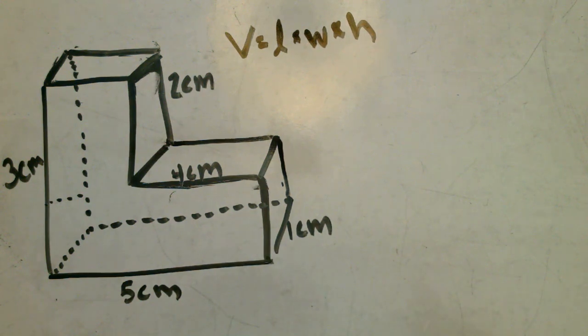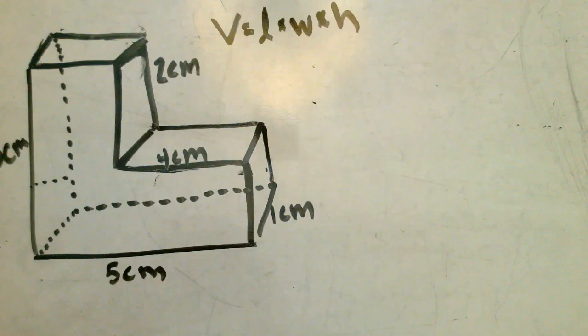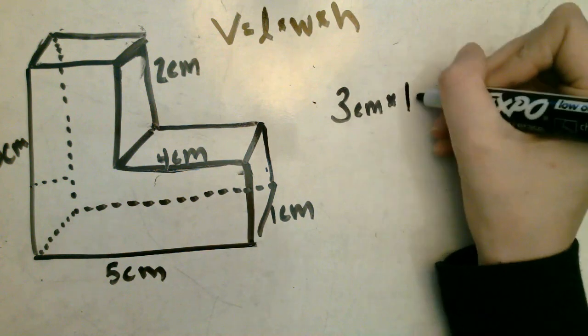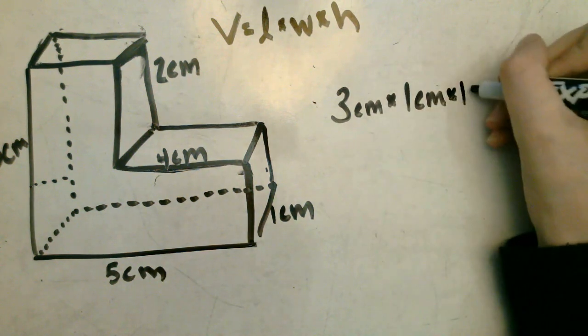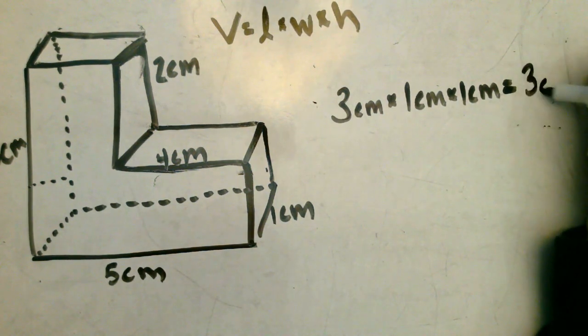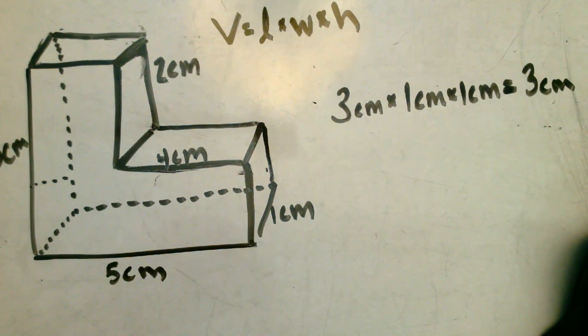Let's start by breaking this cube up into specific parts. Let's start by doing 3 centimeters times 1 centimeter times 1 centimeter. If we were to multiply 3 times 1, we would get 3 centimeters. Write that on your whiteboards now.